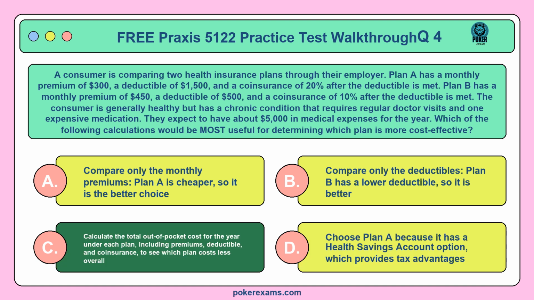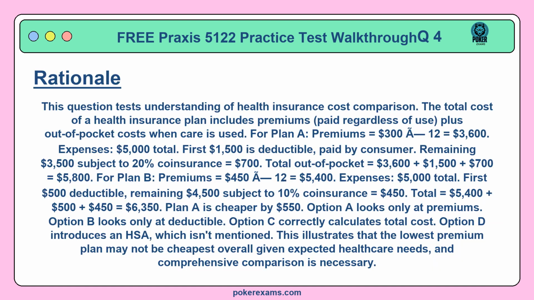The correct answer is C. This question tests understanding of health insurance cost comparison. The total cost of a health insurance plan includes premiums, paid regardless of use, plus out-of-pocket costs when care is used. For Plan A, premiums equal $300 × 12 equals $3,600. Expenses, $5,000 total. First $1,500 is deductible, paid by consumer.